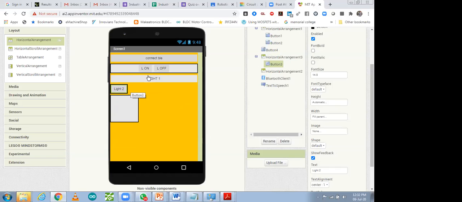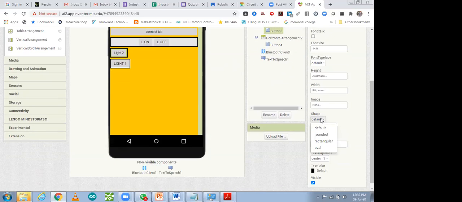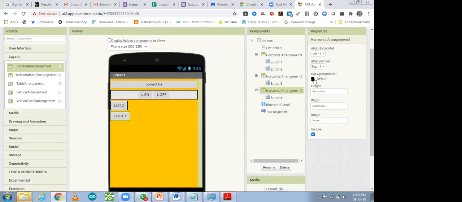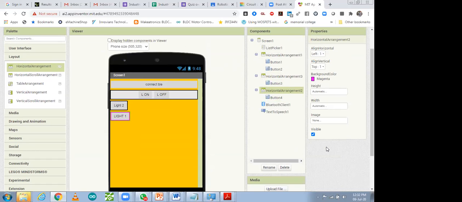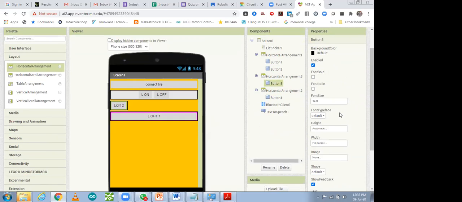So light button 2, and light button 1, I'm going to fit with this layout. So this will get fitted with the layout. Okay, if I want to change this layout, what I have to do is change over here and say whatever I want to do, I can do in my layout. This one is my layout. Layout background color also you can change, like magenta, that you can see. Height, width, you can make it fill parent, so it will get fitted like this. So these few changes you can do in this horizontal and vertical background layout.